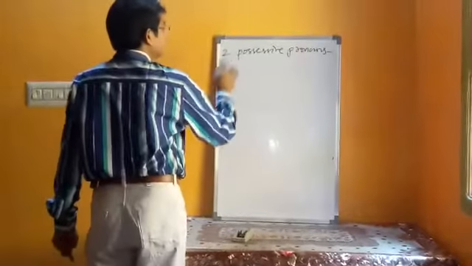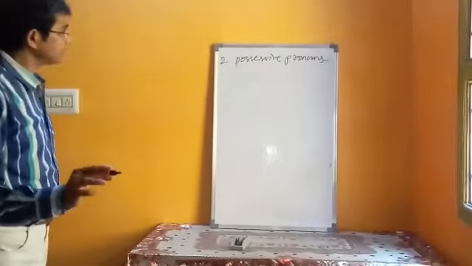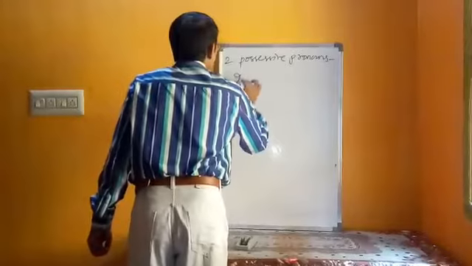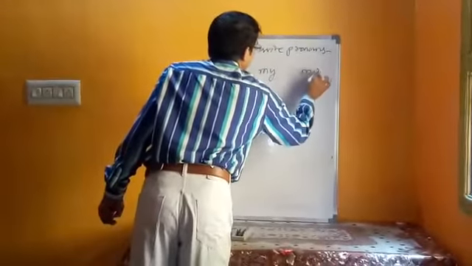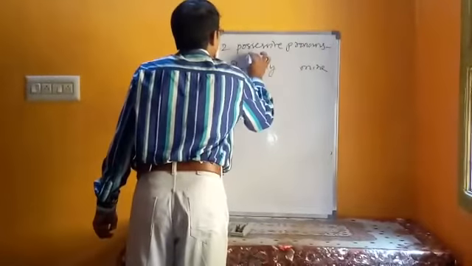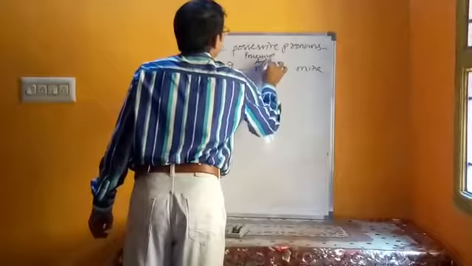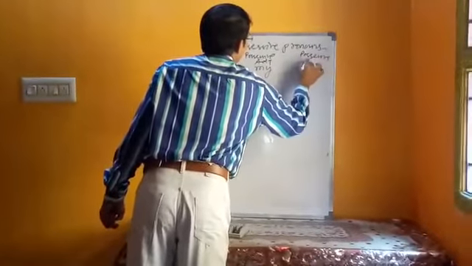One is possessive adjective, another is possessive pronoun. Our matter of discussion is possessive pronouns only. So you see the possessive forms of the personal pronoun I: my, mine. My is a possessive adjective, whereas mine is a possessive pronoun.